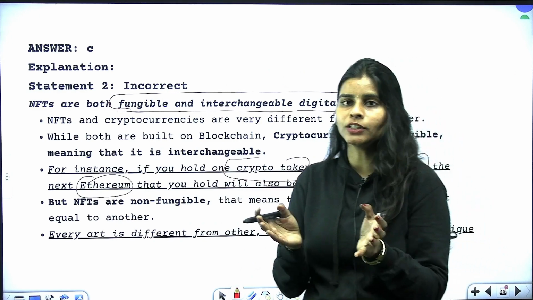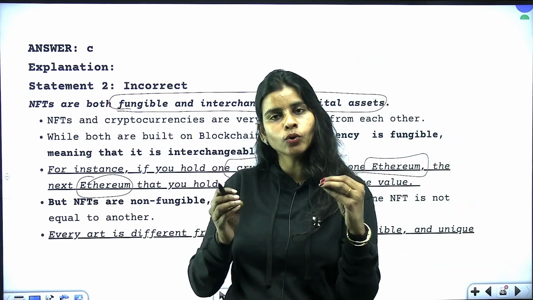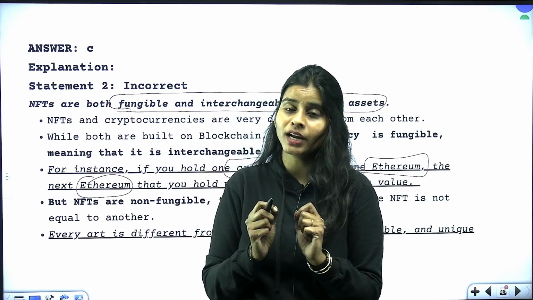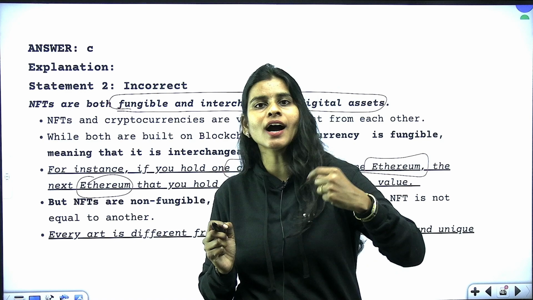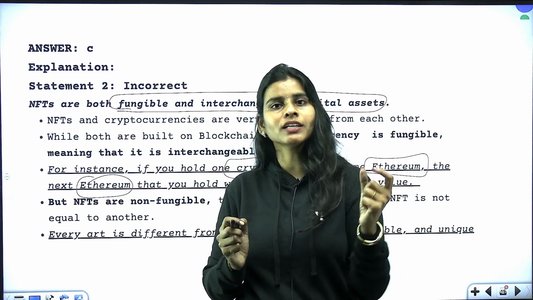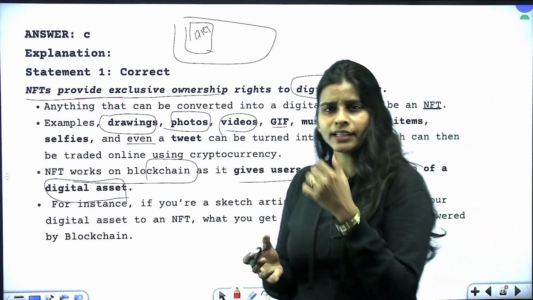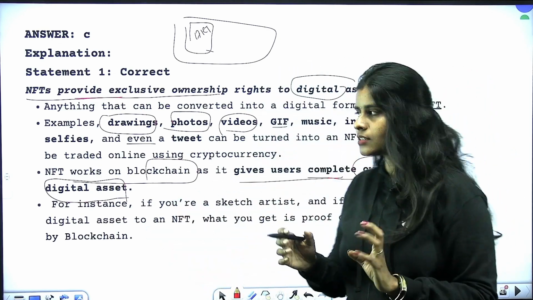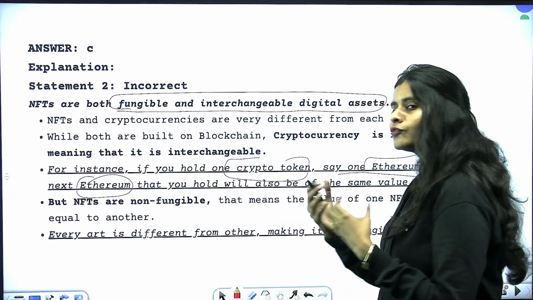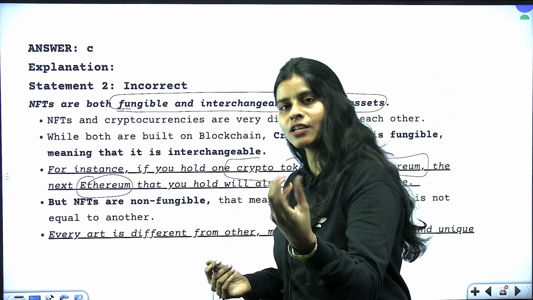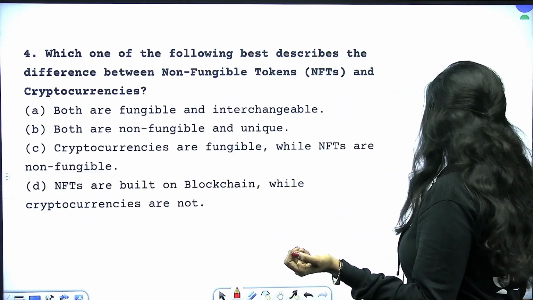But in non-fungible tokens, the values will differ from one token to the other depending upon the type of work that I have made digitally. Say for example, each art has a different price, right? Something can be art, something can also be music or anything. So we have different comparisons here, and hence the values will also vary. You cannot say one non-fungible token is the same as another. You cannot exchange it for each other. That is what you have to know here.